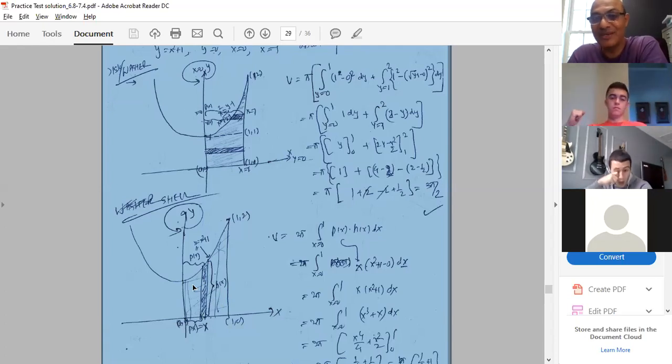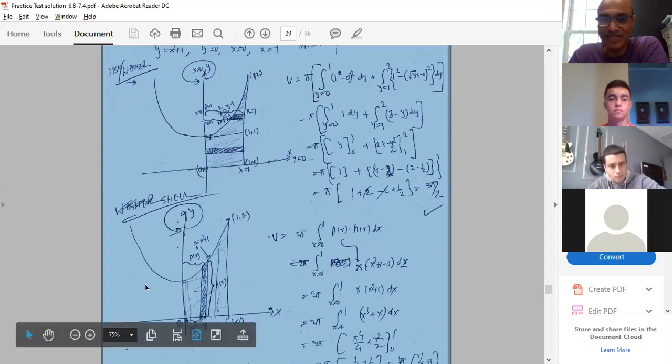So for this particular example, cell method is more appropriate, more convenient than the disk or washer. It depends on the example. There is no rule like this that this method is easier. No rule. It depends on the example, right? But for this particular example, I would say like this.